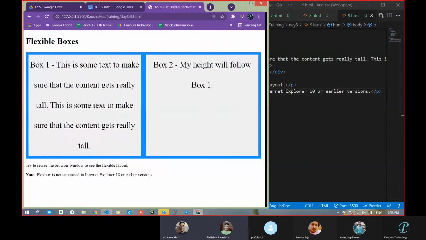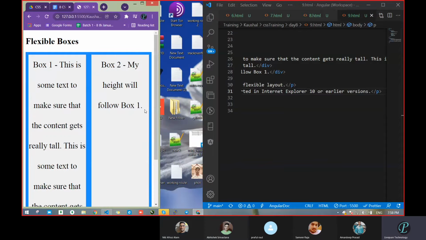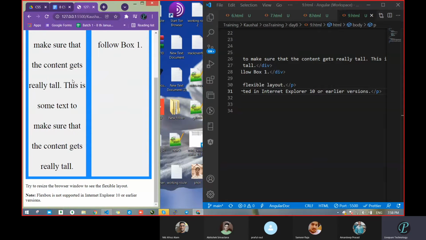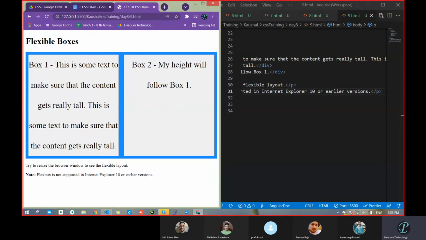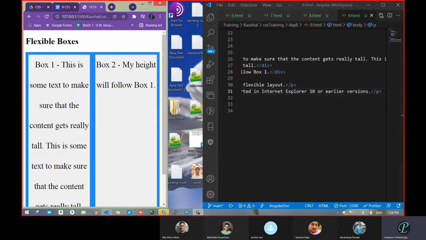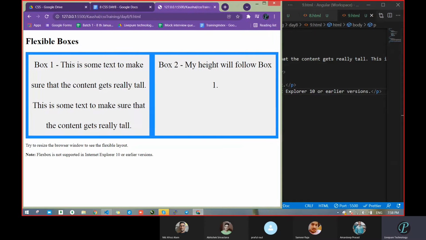It will adjust automatically, sir. Whatever content is there, it's going to adjust in that section only. It's not going to stick to an exact bit or compress the content. It's adjusting itself. It's not compressing, it auto-adjusts, we can say.